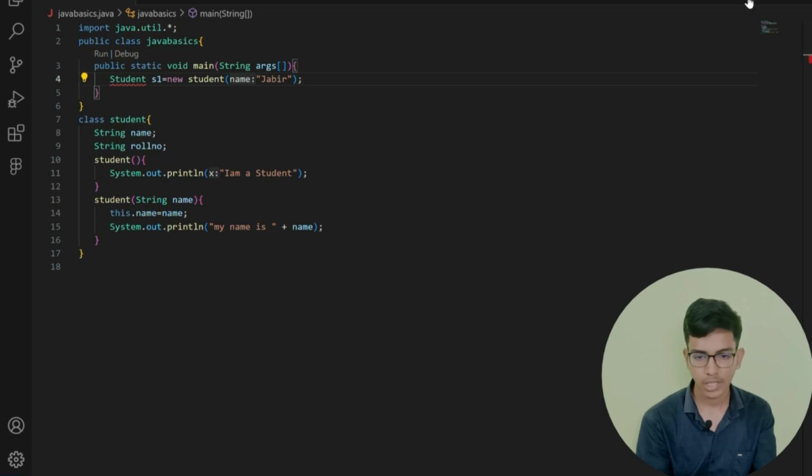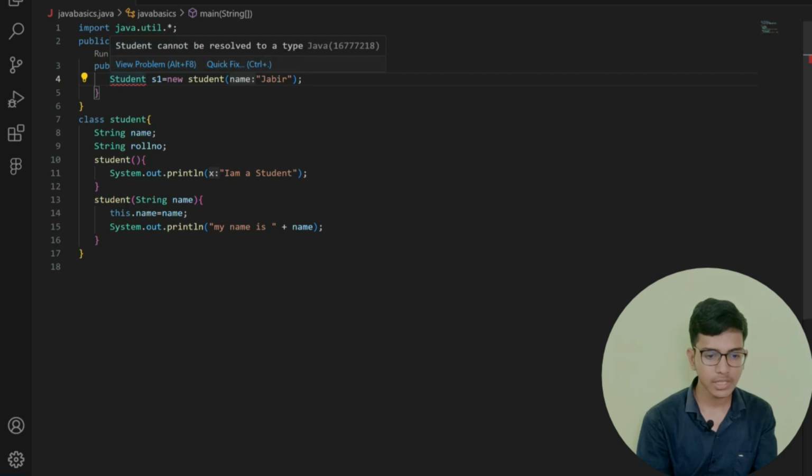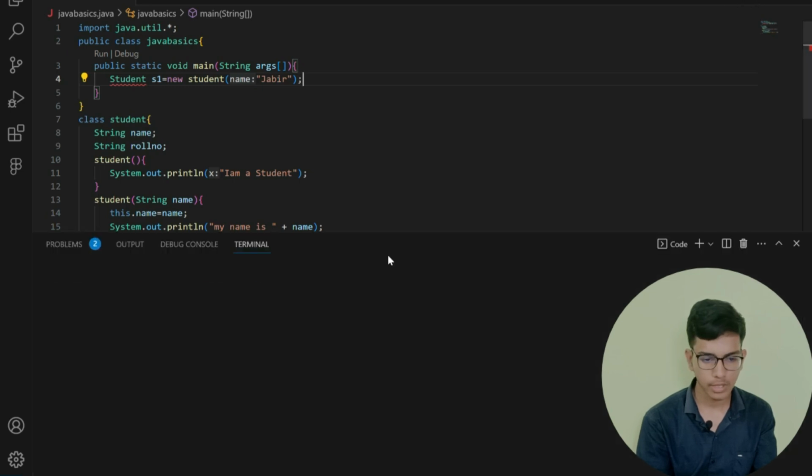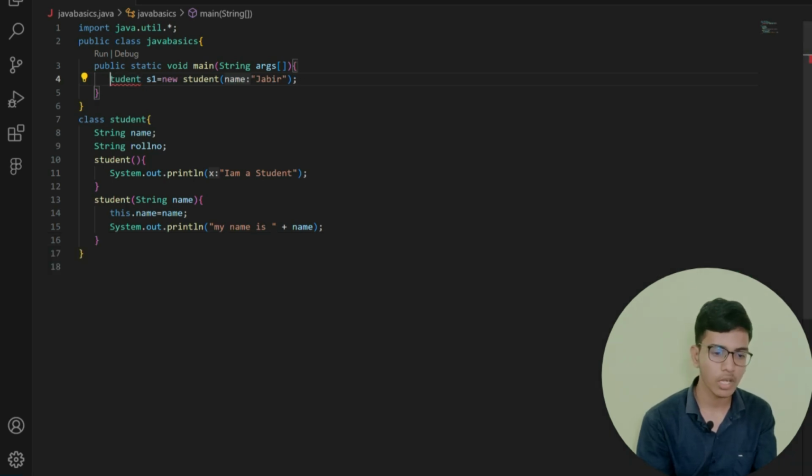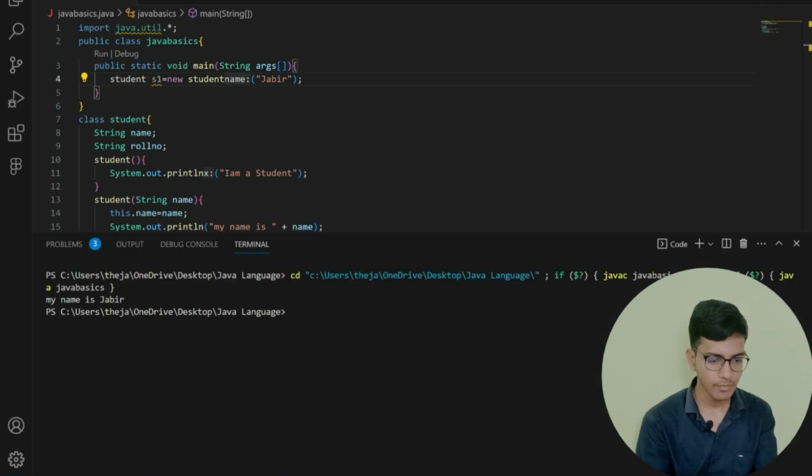Now let me save this and run. It is showing an error, that Student can't be resolved to a type. Okay, so let me save and see what output I get. It is showing can't find the symbol. Okay, I have given a capital S, but my class name is a small s, so let me write a small s. Now everything is sorted, I think. Let me write again: Student s1 is equal to new Student. That's all. Now let me save this. So you can see that it printed my name is Jabir.